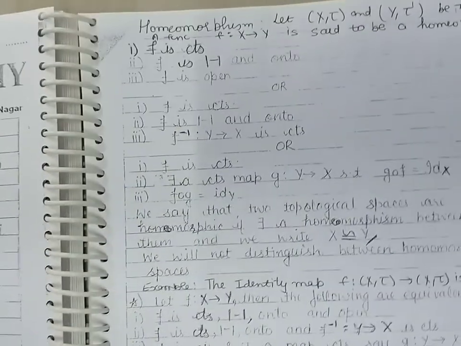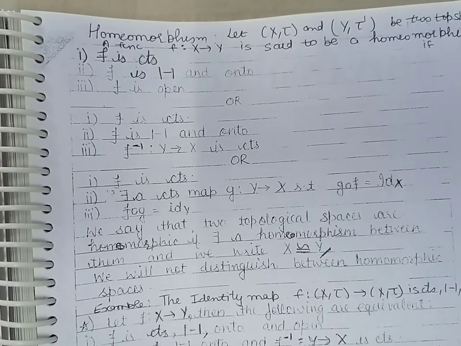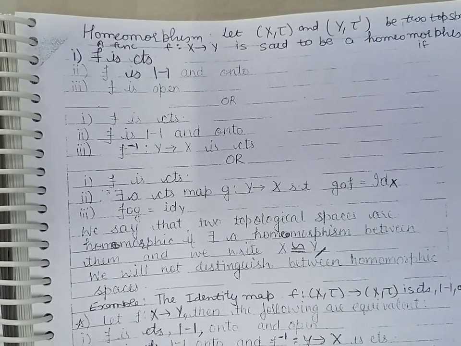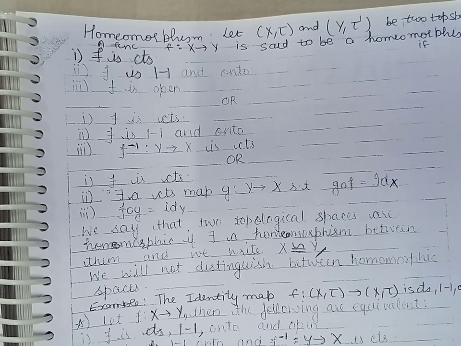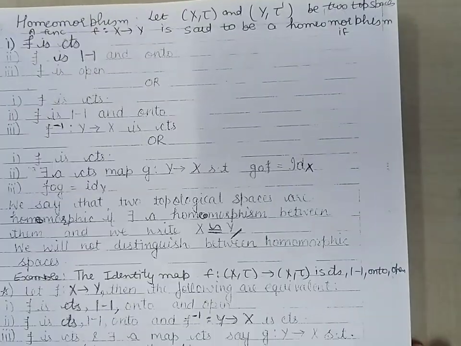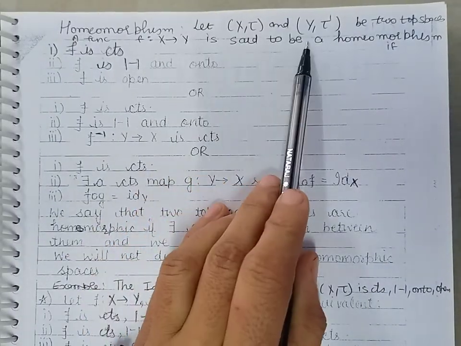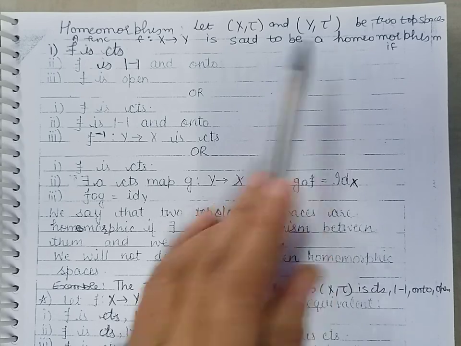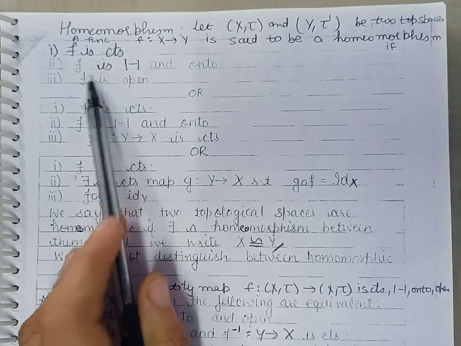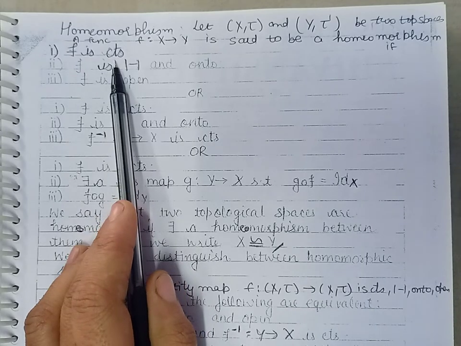Now next we define homeomorphisms. Let us take two topological spaces (X, tau) and (Y, tau dash). Then a function f from X into Y is said to be a homeomorphism if the following conditions are satisfied. First condition, the function is continuous.